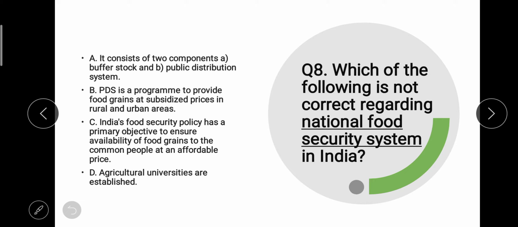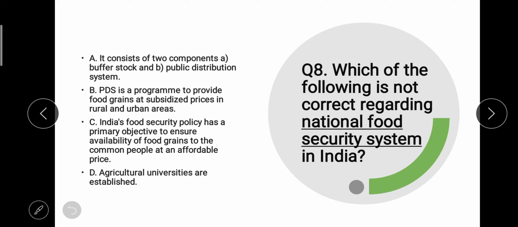Which of the following is not correct regarding national food security system in India? A option, it consists of two components, buffer stock and public distribution system, which is actually related with the provisions of food security. PDS is again a program to provide food grains at subsidized prices in rural and urban areas. That is also related to food security, because that is especially meant for ensuring food security to all sections of society, especially marginalized sections of society.